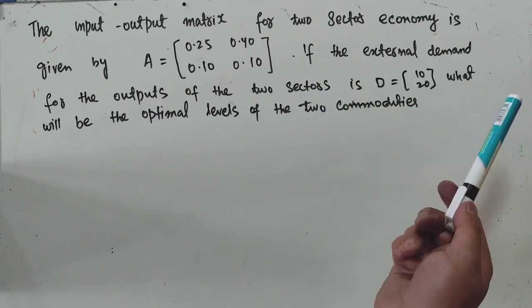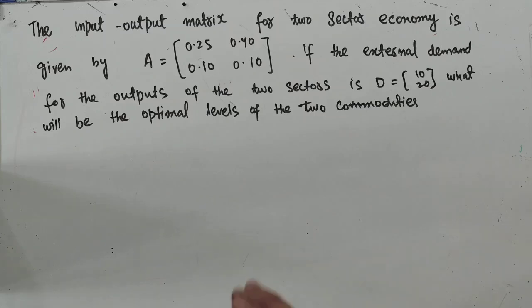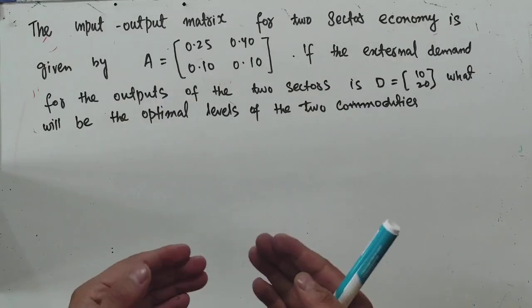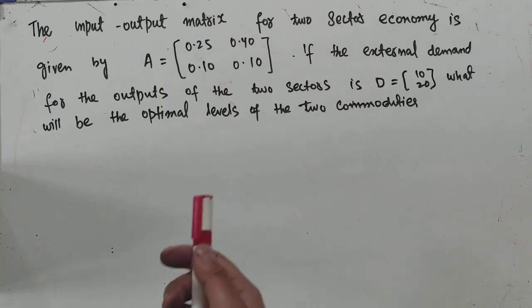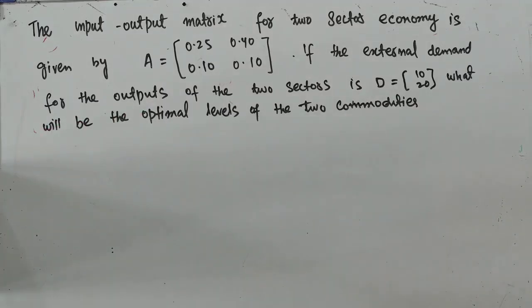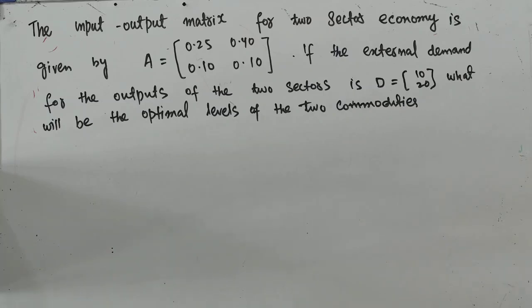We are supposed to find out the optimal levels of the two commodities. I will not go into the explanation of what is meant by the input-output model. Here I will only solve the question. For that I will make a separate video on what is meant by the input-output model and the terms that we use in it.